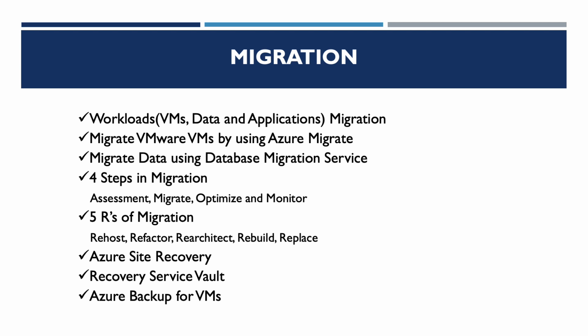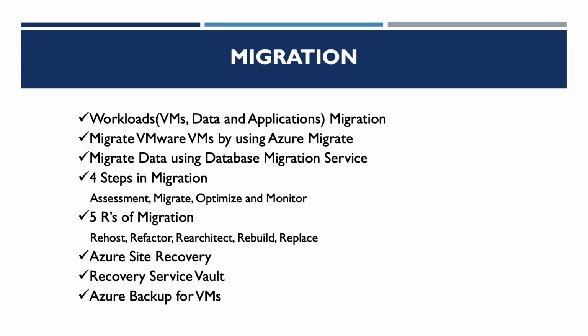There are 4 steps in migration. First one is assessment and discovery. Second one is migrate, and third, once the resources are migrated to Azure from on-premises, we will optimize those resources. And finally, once those are optimized, we will monitor using various tools provided by Azure.